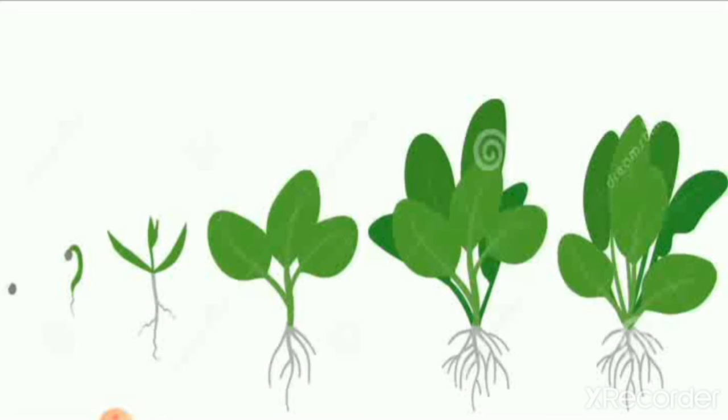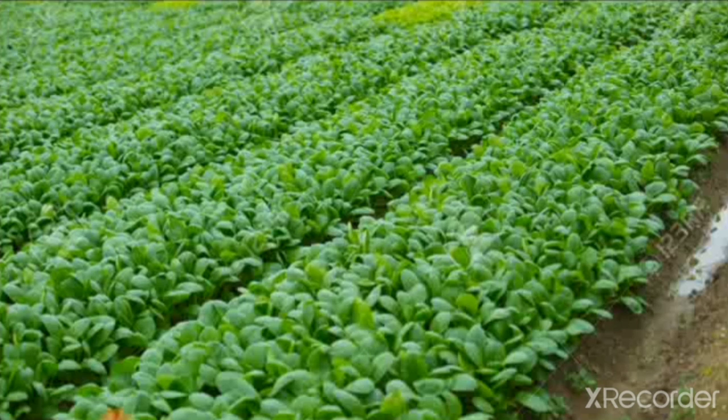Like that in spinach, in the first 2 pictures we can see the shape of the leaf is different. In the last picture you can see the full spinach plant. The shape of the leaf is changed. And spinach also does not have flowers and fruit. So this is the growth of spinach in different stages. Here you can see the farm of spinach. It is also a small plant like cabbage.